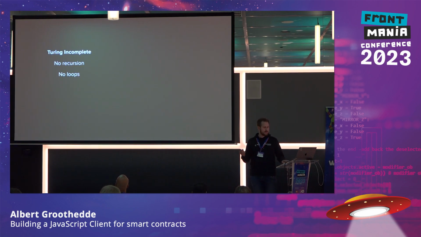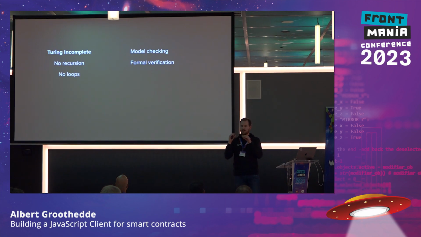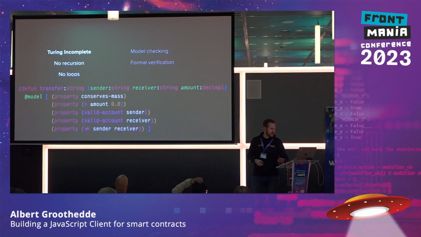And also in Pact, you can give each function some models. And these models are limiting the things that can happen inside that function. And because of these models, we can also generate all the possibilities. So we can create a finite set of possibilities and then verify that we actually end up with the result that we expect. And that's done like this.